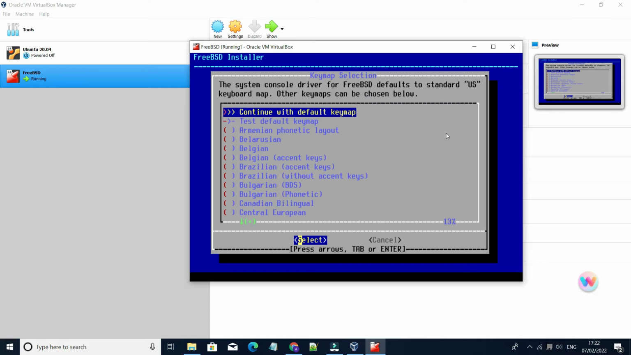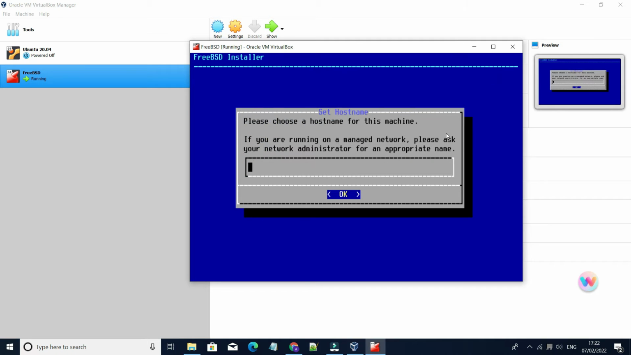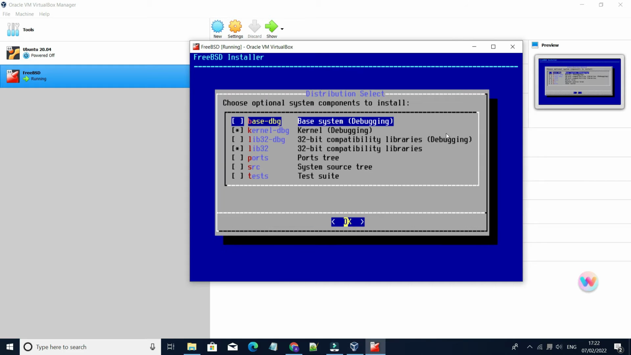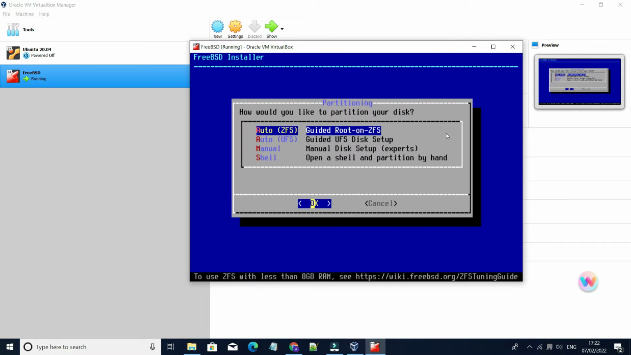Continue with default key map. Press enter. Provide your host name. I am providing Adam. Enter. Press enter. Here press down arrow and select guided UFS disk setup.